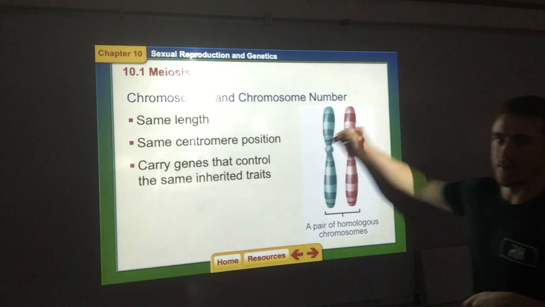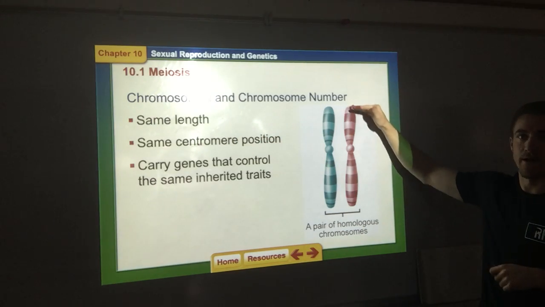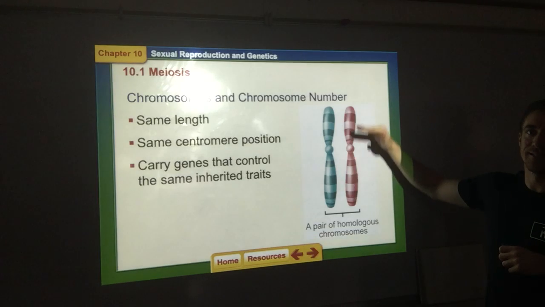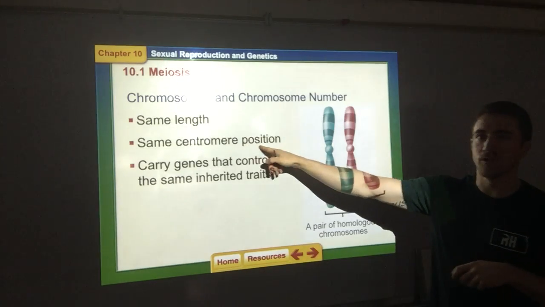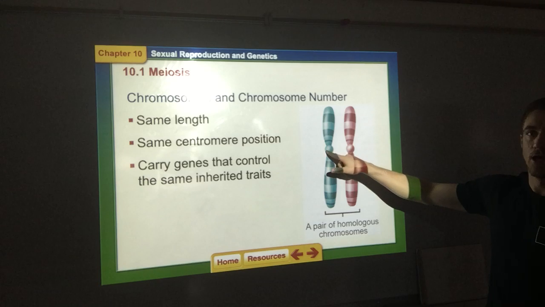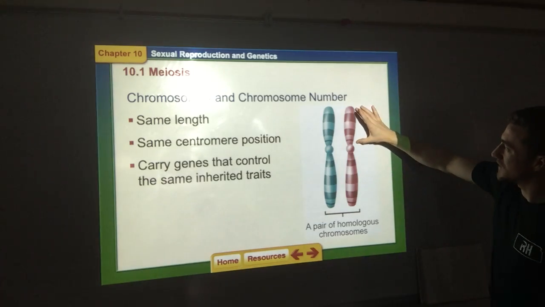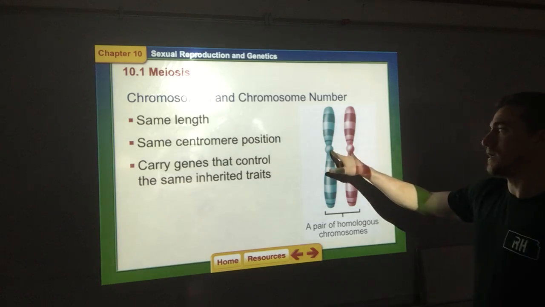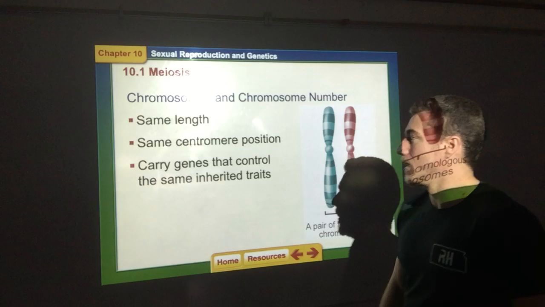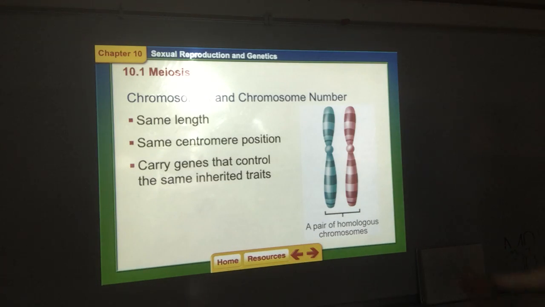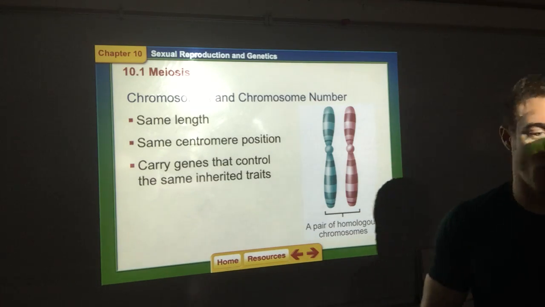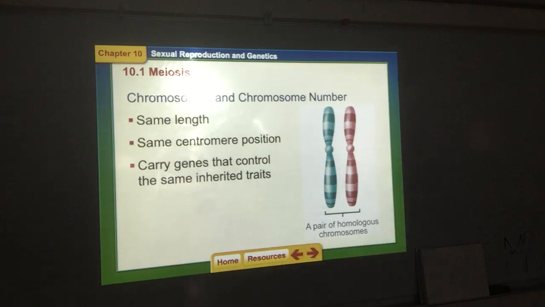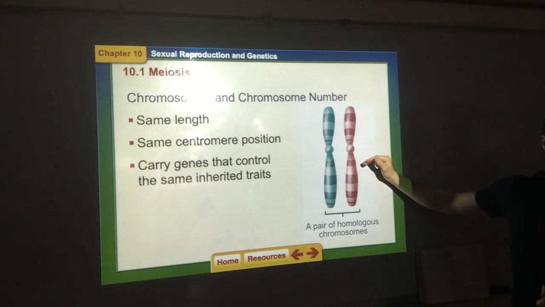They are going to be the same length. So if these are the chromosomes that determine what type of hair color you're going to have, they are the same length. Their centromere position is going to be the same. If you look, this side is a little bit shorter than this side. So that means that these need to be the same length, and they carry the same genes that control these same inherited traits. So hair color, eye color, like I said, whether you're going to burn completely when you go out in the sun or you'll get a tan every single time. That's what these homologous chromosomes are. You get one from each parent.